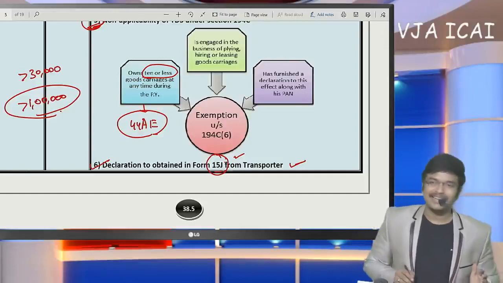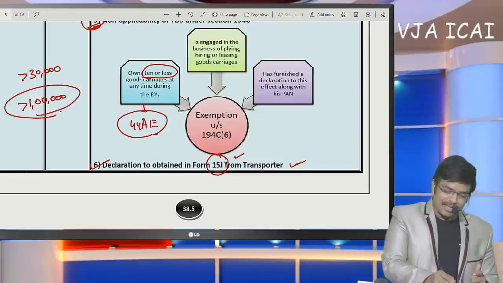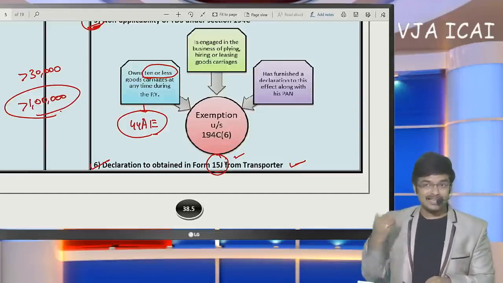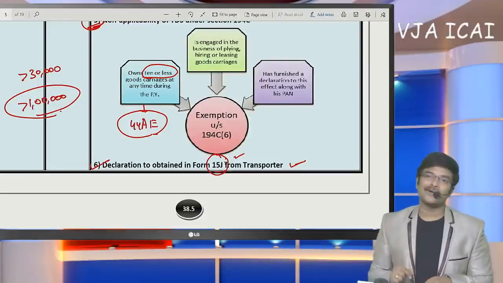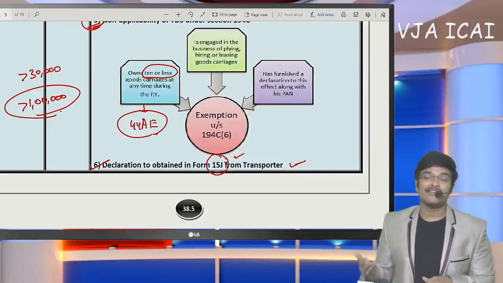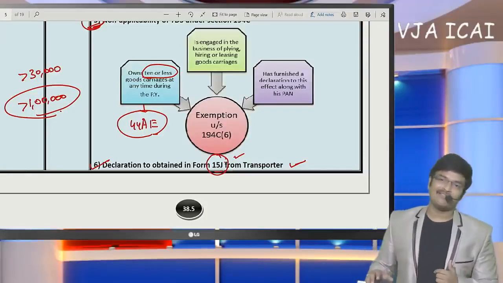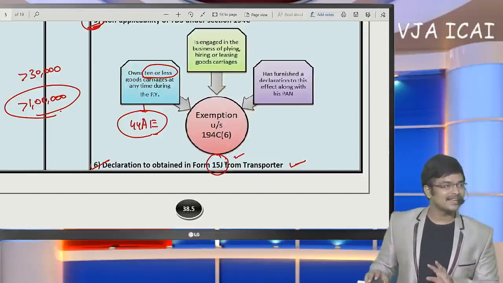We do not know whether he has 10 vehicles or more. Based on his declaration only, we are coming to this conclusion. Whether such declaration is correct, we cannot go in depth. Whether he has more than 10 vehicles or less than 10 vehicles, we cannot verify it. We have to go just based on the declaration.